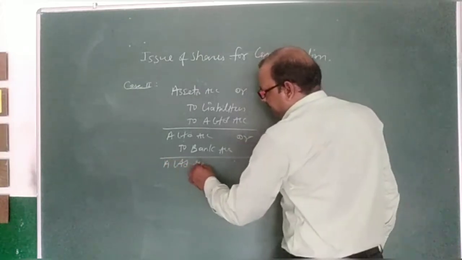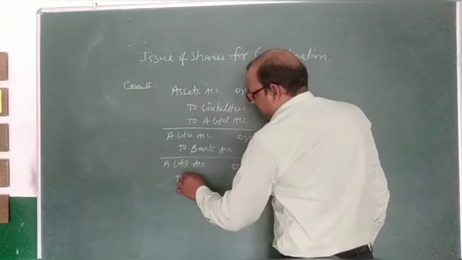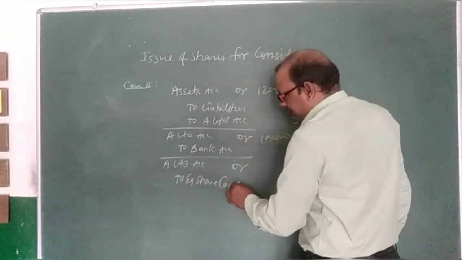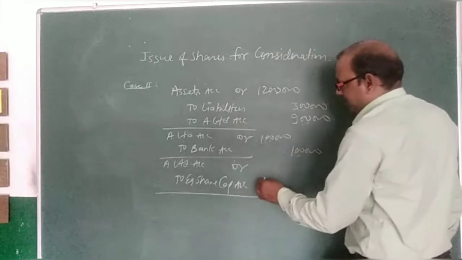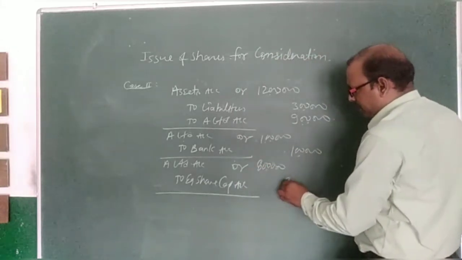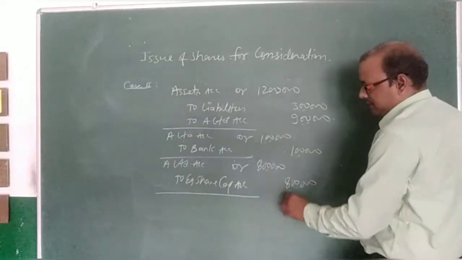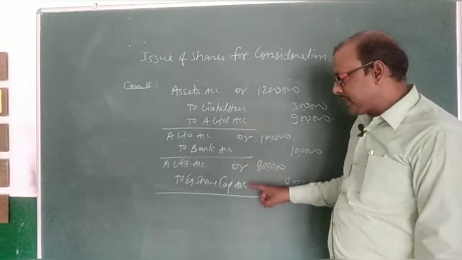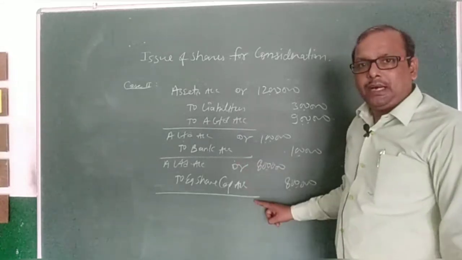So A Limited account debit to equity share capital account, the amount will be 8 lakh. See, this is the second case, and in this case shares were issued at par.